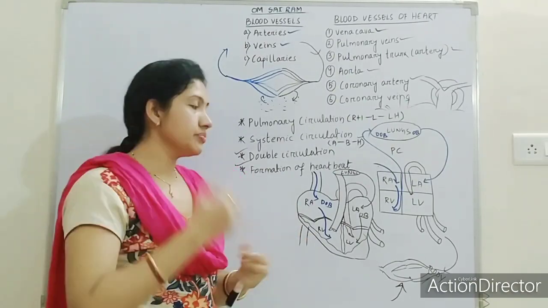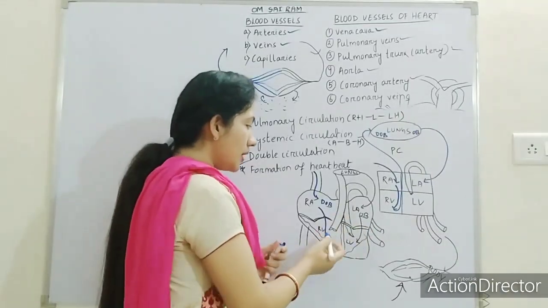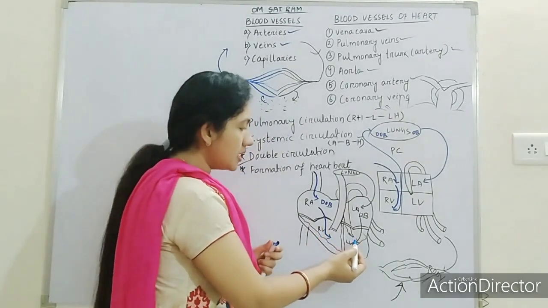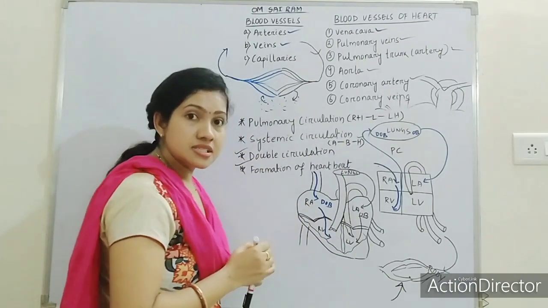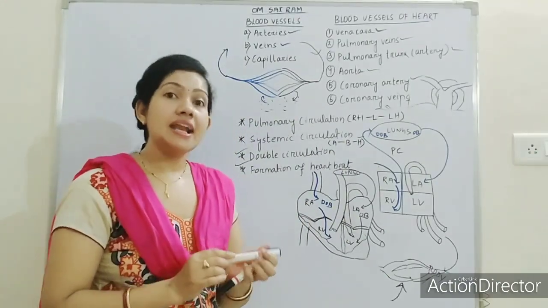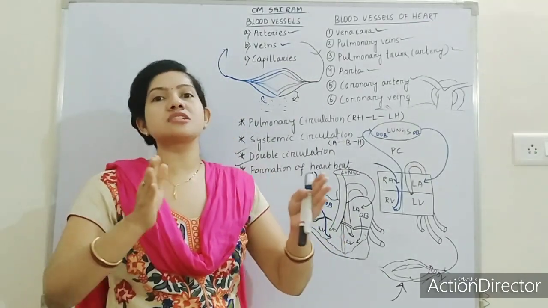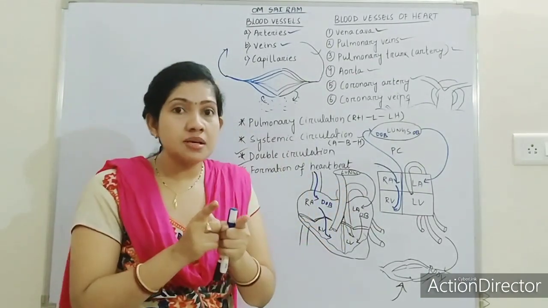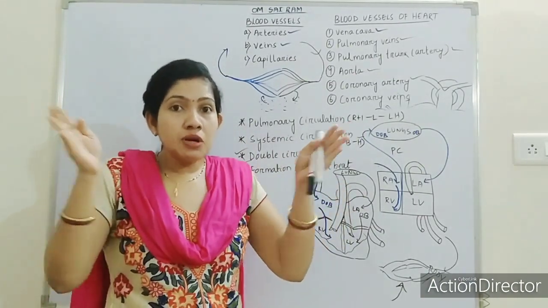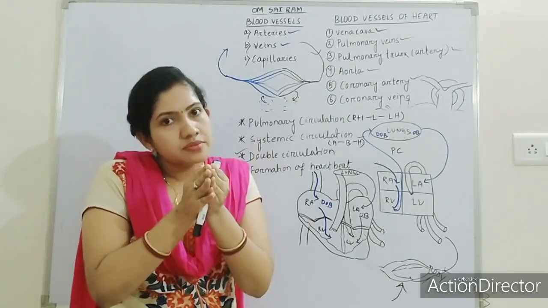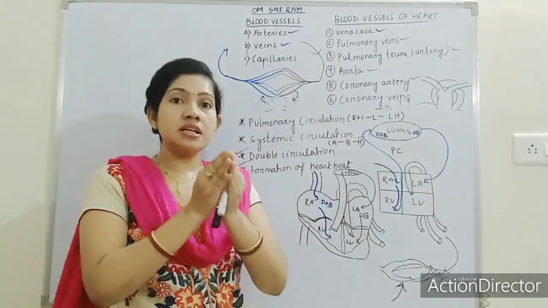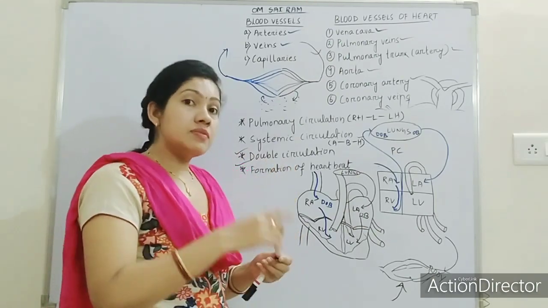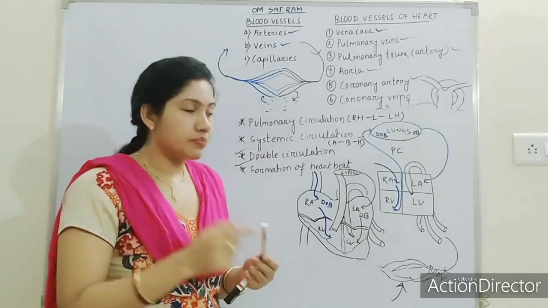Let's discuss. When the right ventricle receives the deoxygenated blood and the left ventricle receives the oxygenated blood, the ventricles will expand. When the auricles receive the blood, they expand, and when they pump the blood, they contract. Now the ventricles receive the blood, expand, and give the blood to whom?